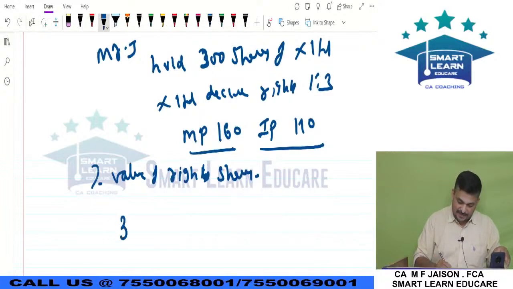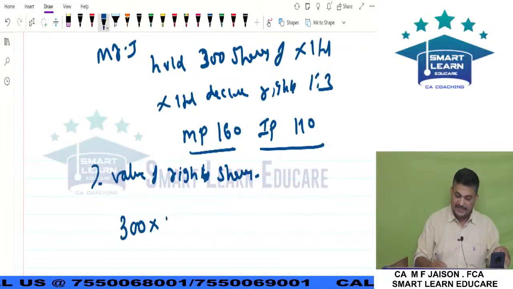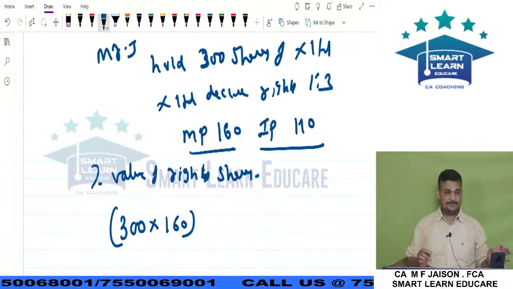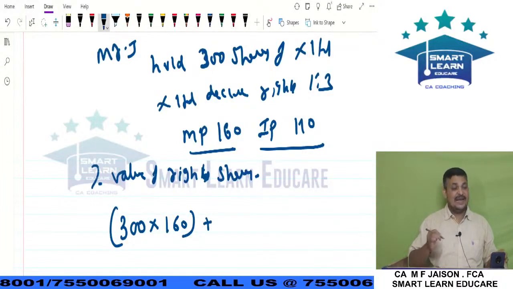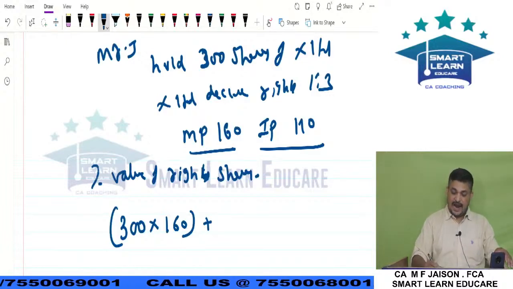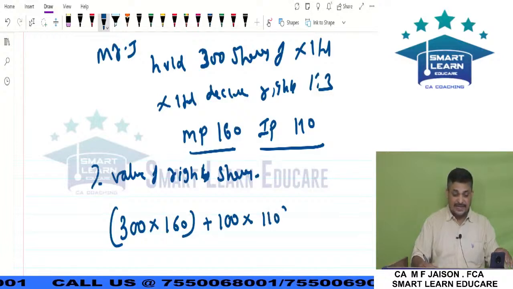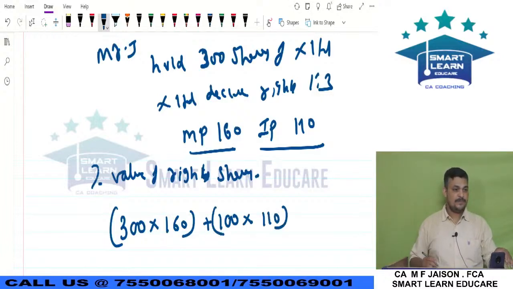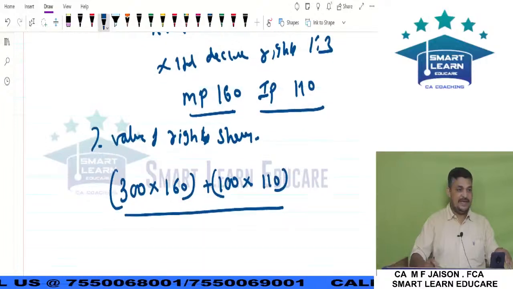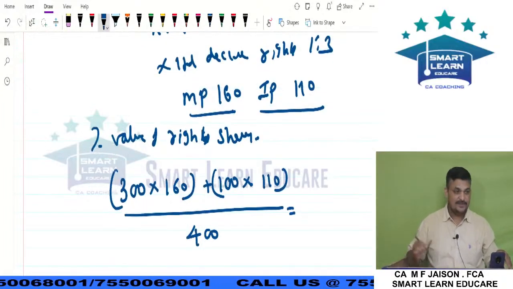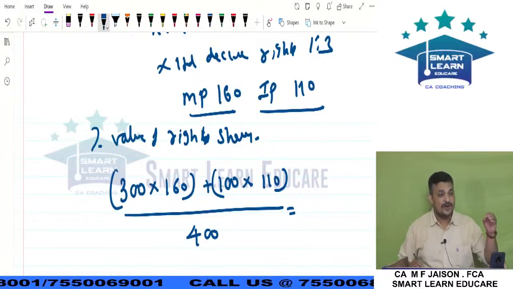First, 300 shares into 160 is the total value of holding. Now if the rights are exercised, 100 new shares will come at 110. So this will be the total value for 400 shares.